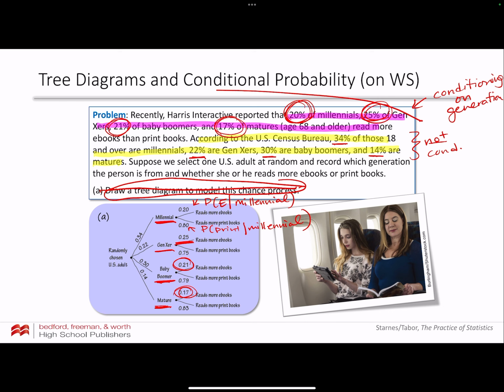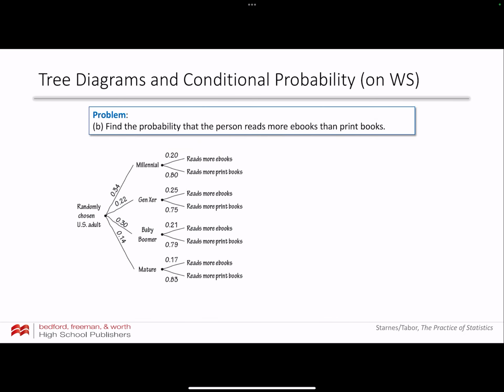If I'm given a whole ton of information like this, some of it being conditional, and then I'm asked a question like this in part B, you need to say to yourself, oh, wait a minute. I have some probabilities and then I have some conditional probabilities. Maybe making a tree diagram might help me work this out.